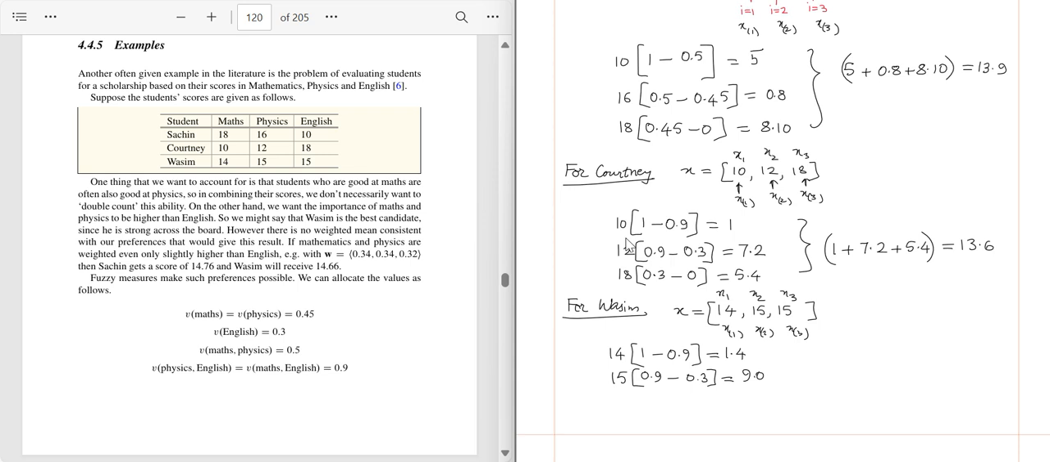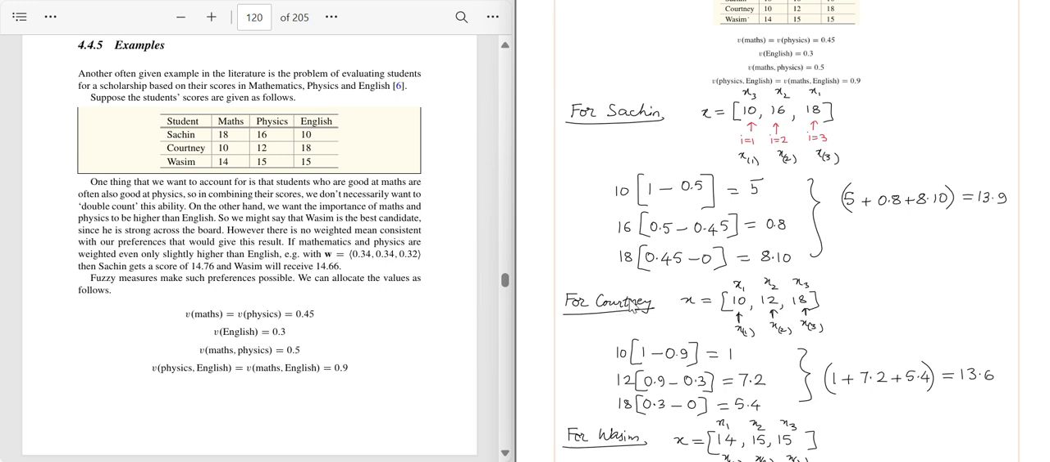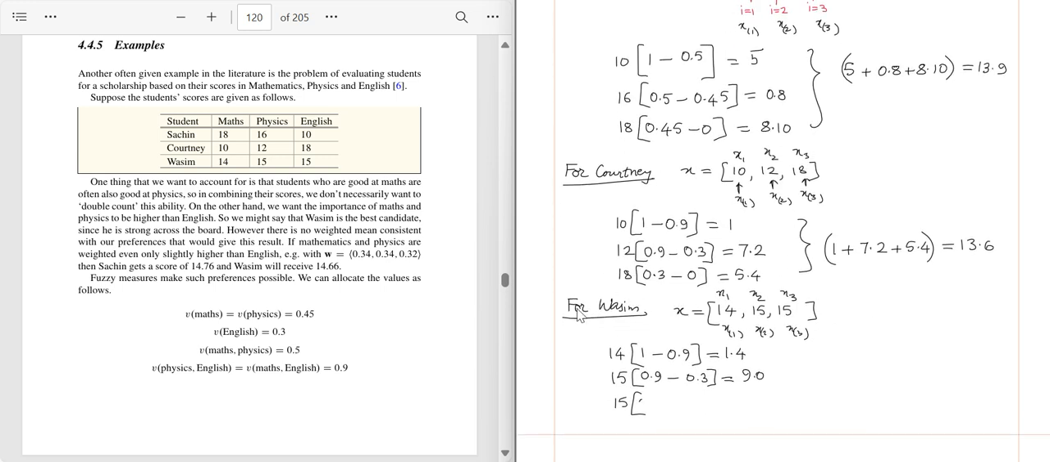And the term 3 can also be developed like this. So here the x3 will be 15 again, and subset will be 3 to 3, which is the final one. That is, I think it is English, right? Yes, English. So fuzzy measure of English is 0.3, and there is no fourth subject, so there is no fuzzy measure for that, it is 0. And 0.3 minus 0 is 0.3, 15 into 0.3 is 4.5. Correct? So now we will add up these three terms, which is 1.4 plus 9.0 plus 4.5, which is nothing but 10.4 plus 4.5, 14.9. Correct?